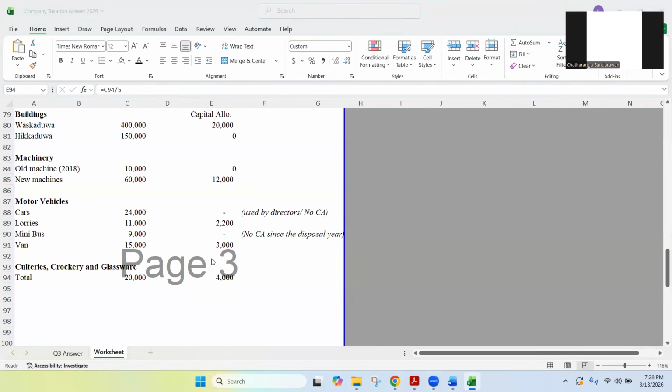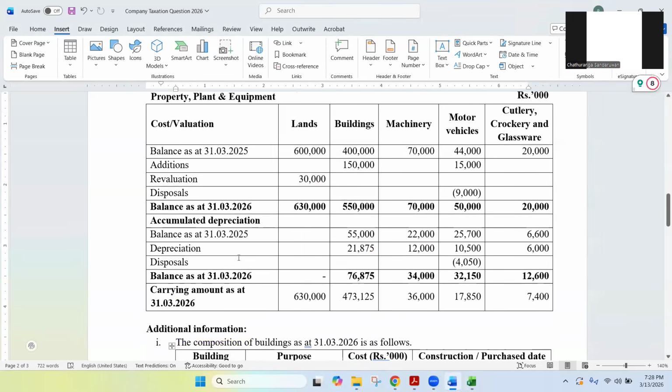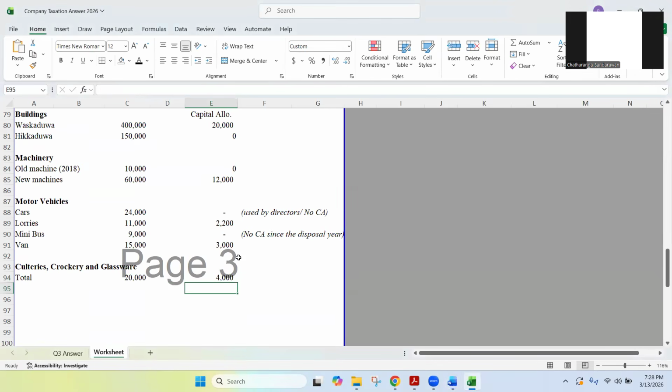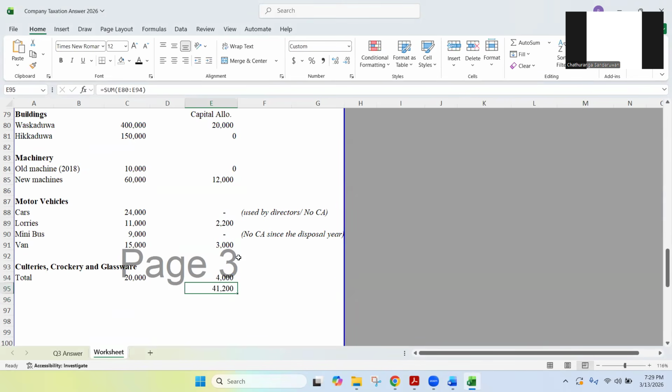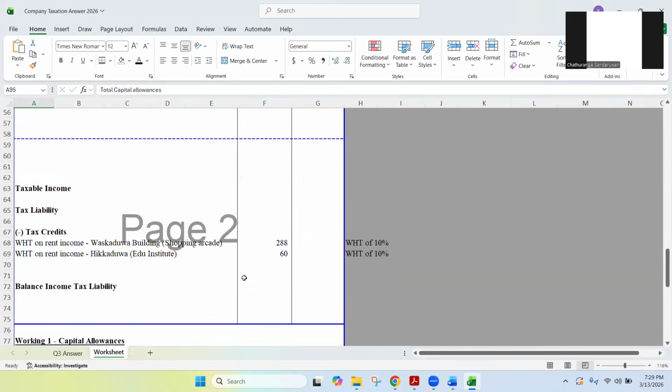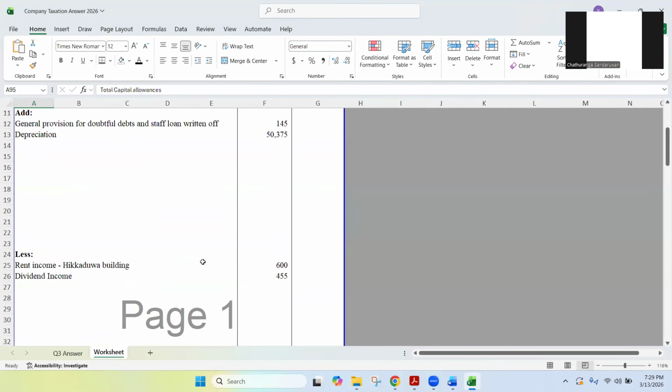Right. So we have considered all the PPE classes, PPE items, and then I'm just taking the total of all these capital allowances. It is like 41,200. So I'm writing total capital allowances 41,200. Now I'm going to deduct that 41,200 from the business income.